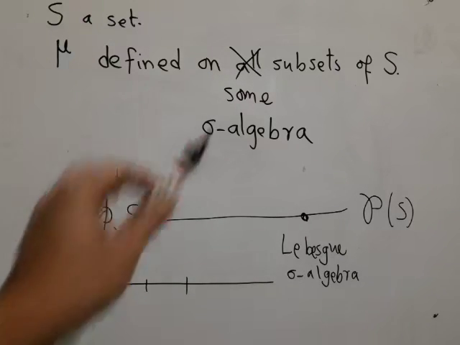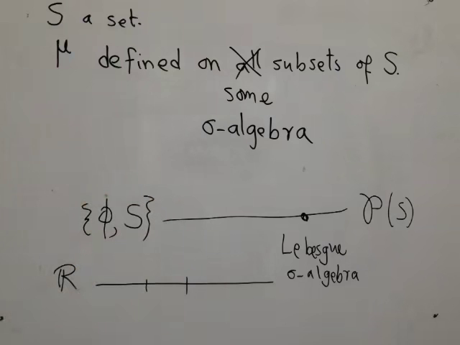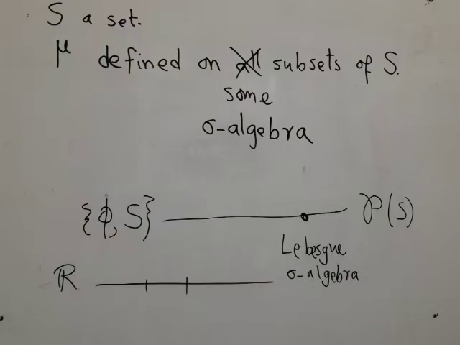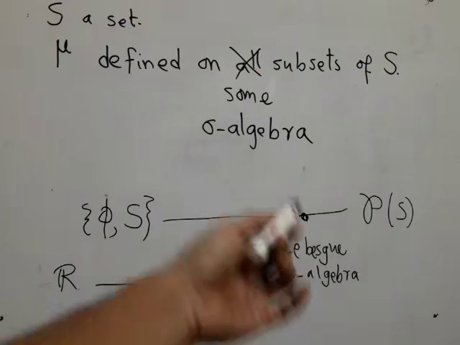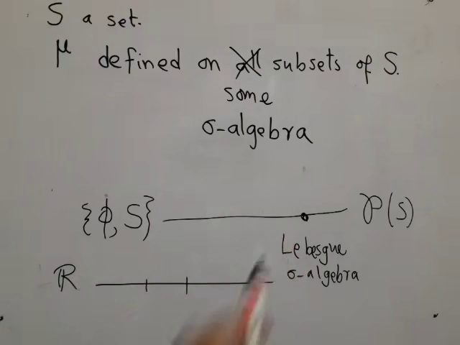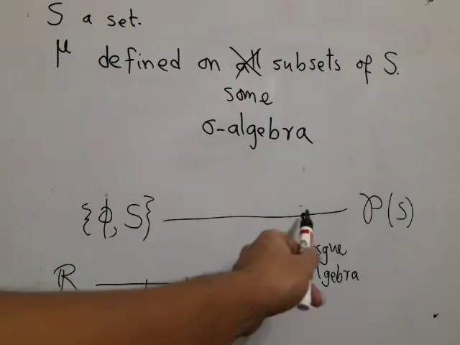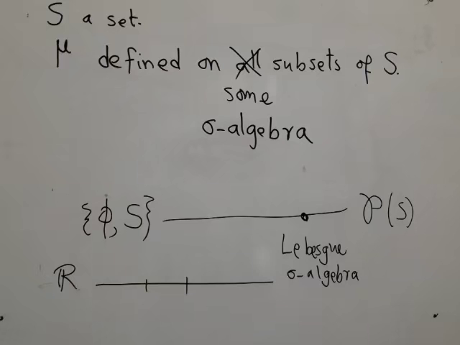He tried to look at the largest possible class of subsets for which he could define length in the natural intuitive way without running into any contradiction. And the largest sigma algebra for which he could do this, he just proposed, and we now call that the Lebesgue sigma algebra. While that is a nice thing, and it also comes with a theoretical guarantee that this is the largest that you can work with, move one step further and you run into contradiction.